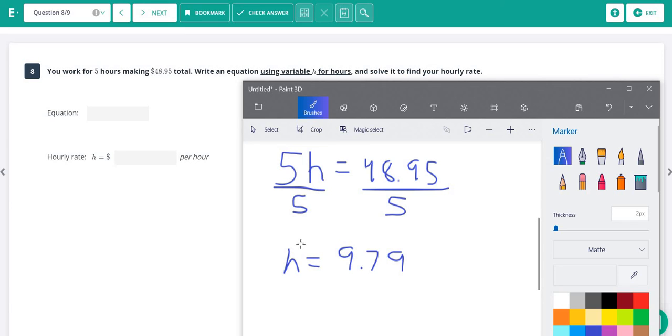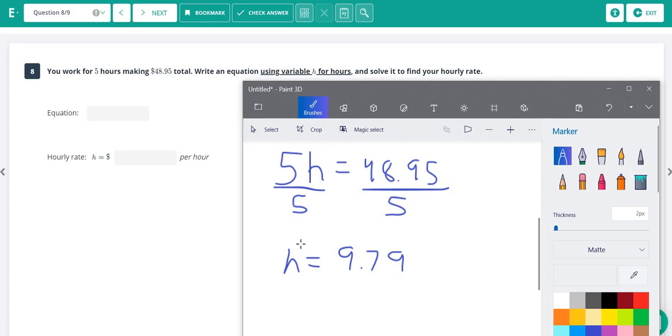$9.79, that is definitely an amount of money that a lot of people make per hour, especially if you work at like a McDonald's or a Walmart, or you have an entry level type of job. You don't have a college degree or a high school degree. Even $9.79, that is the amount of money that a lot of people do make.